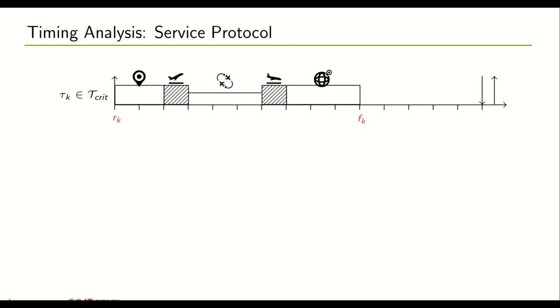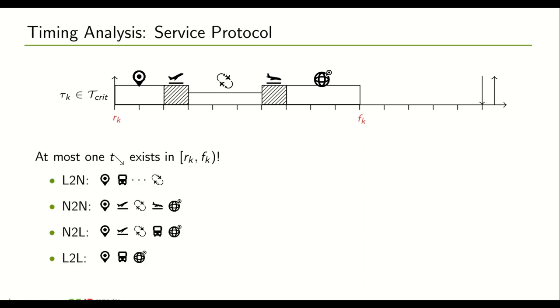Let's focus on the analysis of the service protocol now. For a critical task, tau k, we'll look at the time interval from its release time to its finishing time, and we know from the specification of the service protocol that in this time interval at most one behavior switch can occur. Based on this, we can enumerate all possible system states during the time interval from rk to fk in which at most one behavior switch occurs.